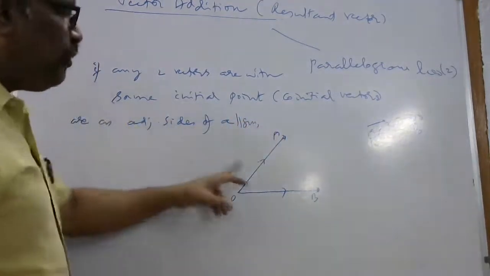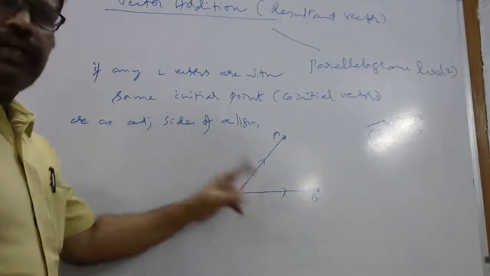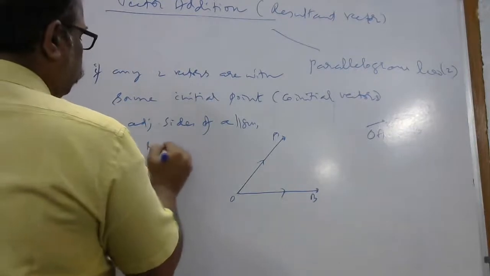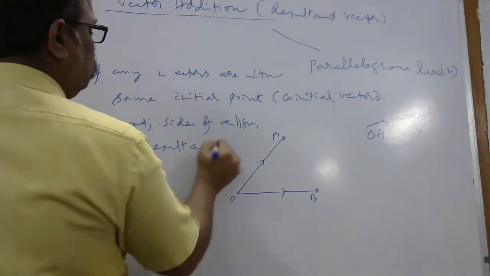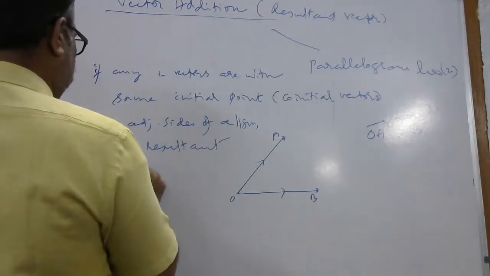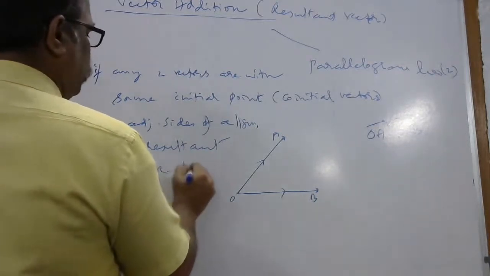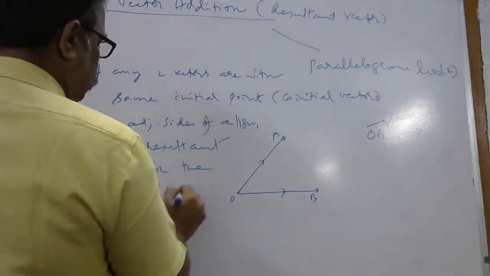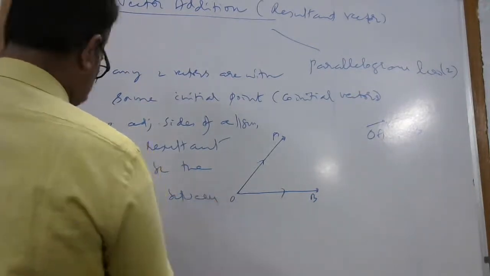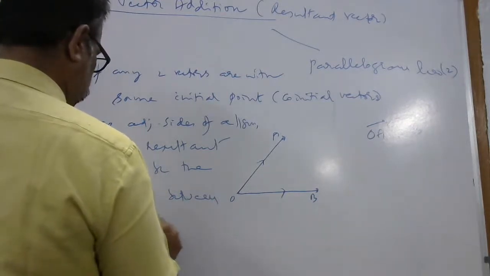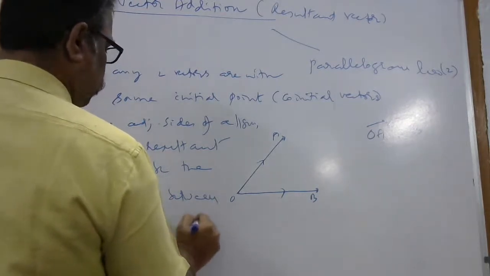Then the resultant vector will be the diagonal between the two vectors with the same initial point.